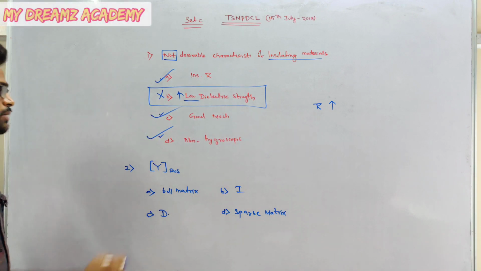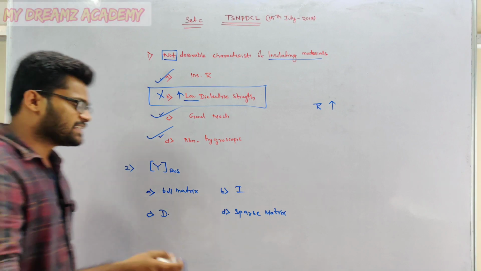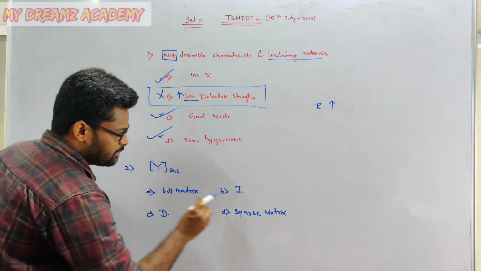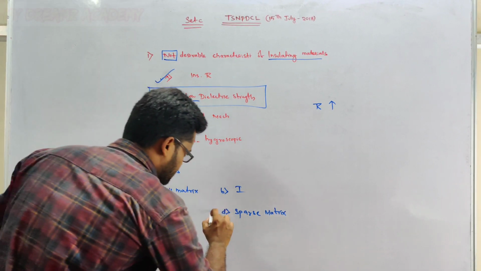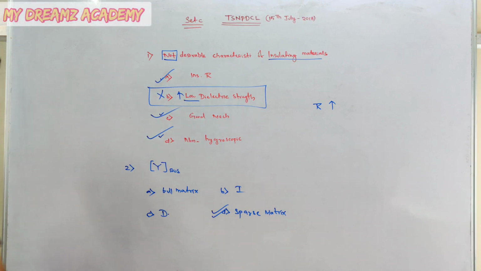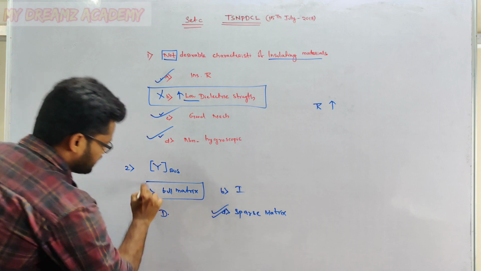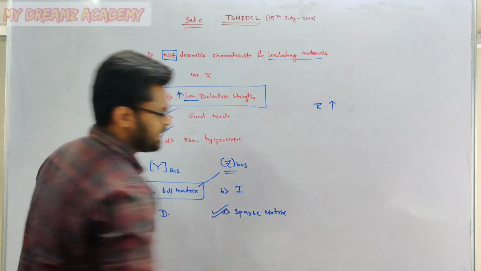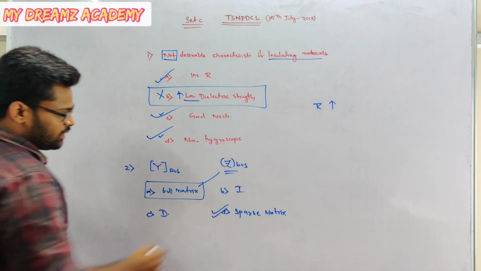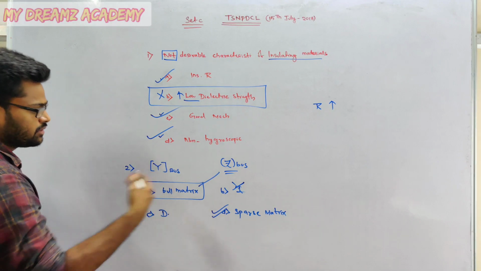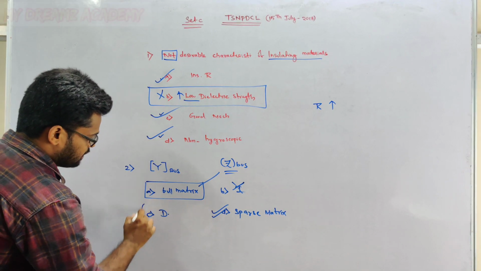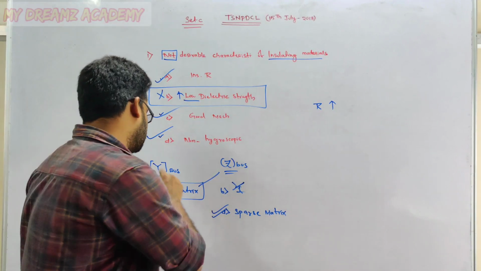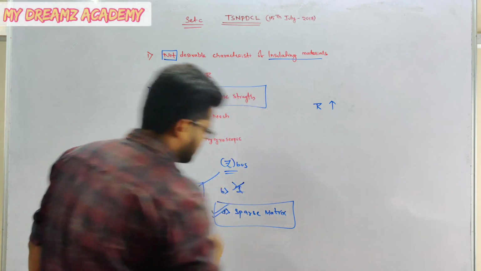Now see, Y bus matrix. Y bus matrix is mostly a diagonal matrix, but other than diagonal elements are also present in it, so it is a sparse matrix. The full matrix is the impedance matrix, that is Z bus matrix. It is not an identity matrix. In Y bus the dominant elements are the diagonal elements, but off-diagonal elements are also present, so it is called a sparse matrix.